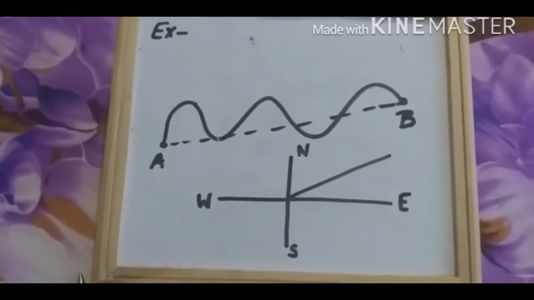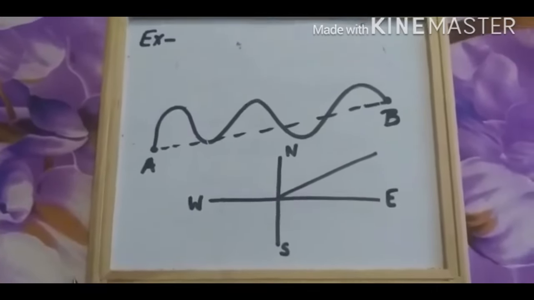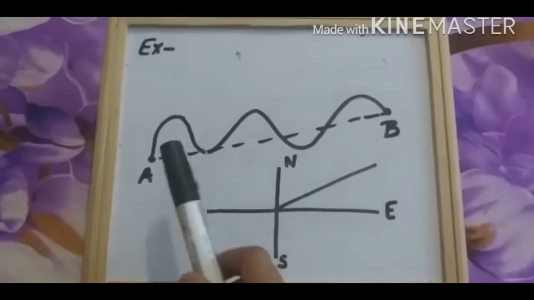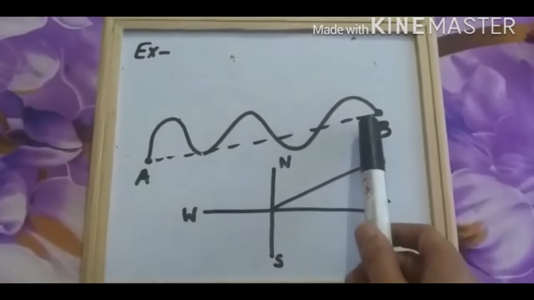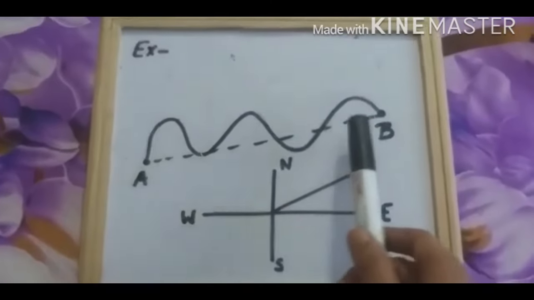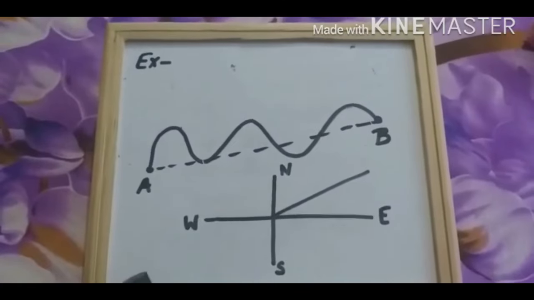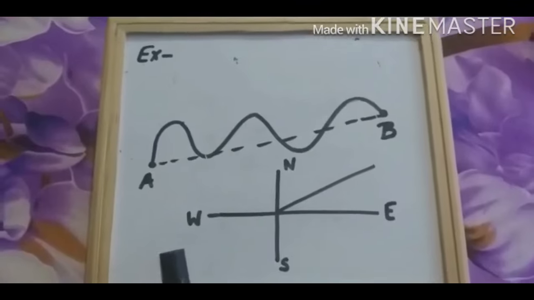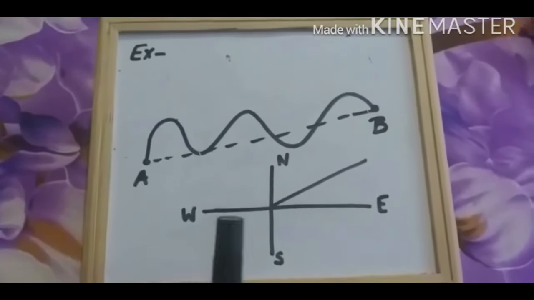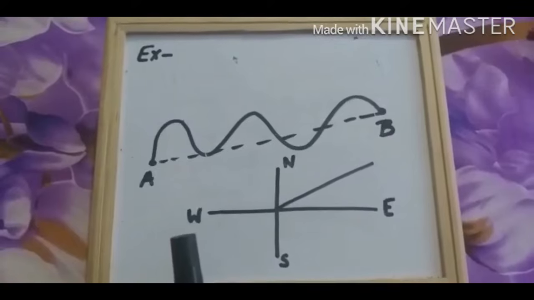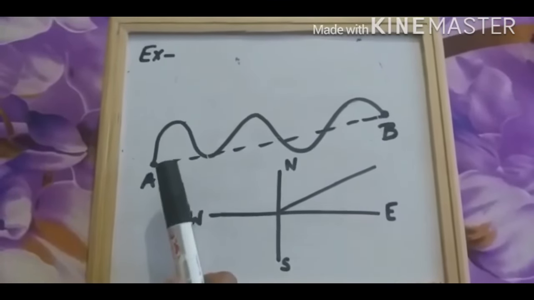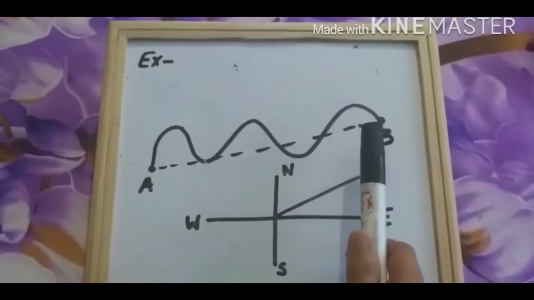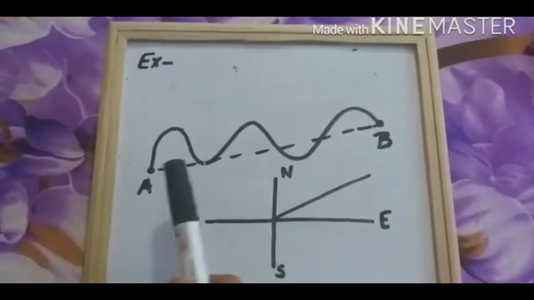But if I ask you about the displacement from A to B, it will be this, a straight line and the shortest path. So children, this is the main thing to remember: displacement will always be the shortest, straight line. It is the shortest distance from A to B, and what? Straight line. There is no curve in this dotted line.